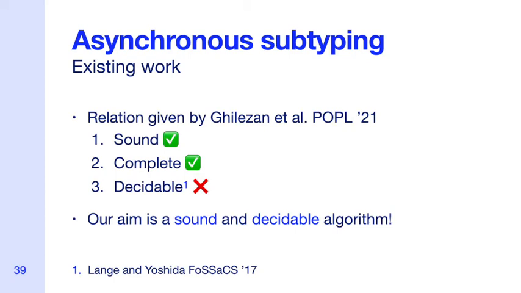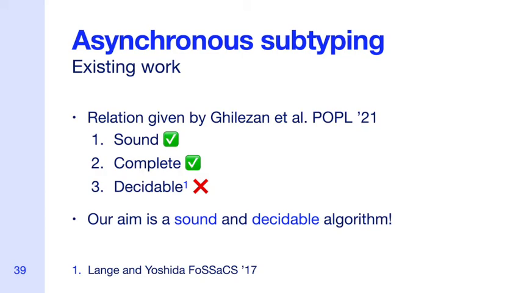A precise subtyping algorithm has previously been presented. It has been proven sound, meaning that replacing a supertype with a subtype preserves safety, and complete, meaning that we cannot extend the subtyping relation without it becoming unsound. Unfortunately, though, the problem is undecidable in general, as shown by Lange and Yoshida.